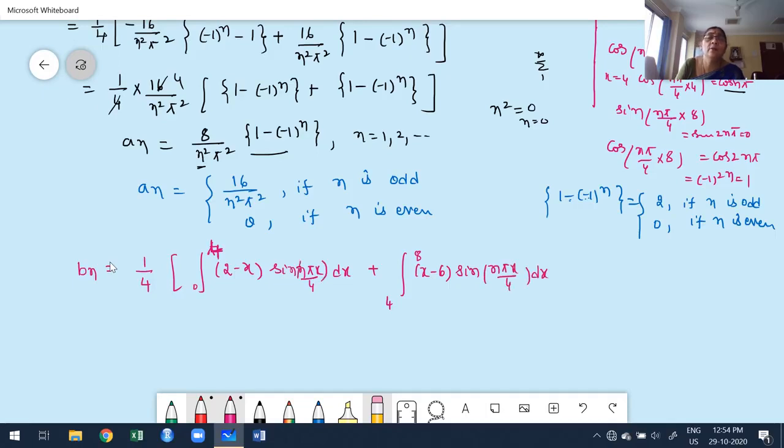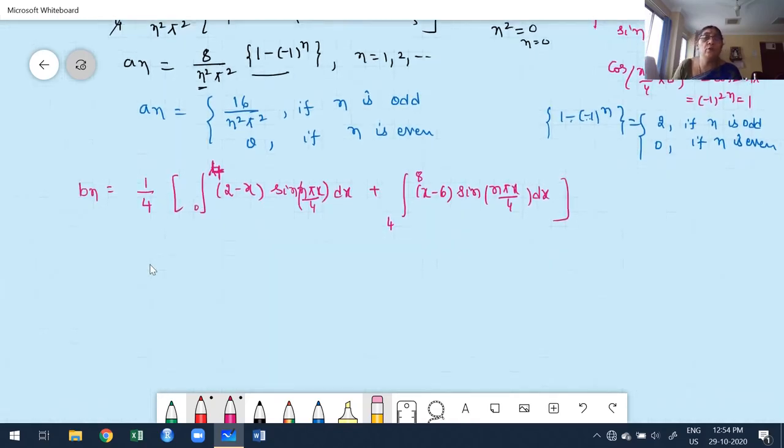Now carefully I have to evaluate this using the UV rule or Bernoulli's rule. You already know which one is the u function and which one is the v function. This is u, this is v. Why am I choosing u and v? Because after the first derivative this is 0.